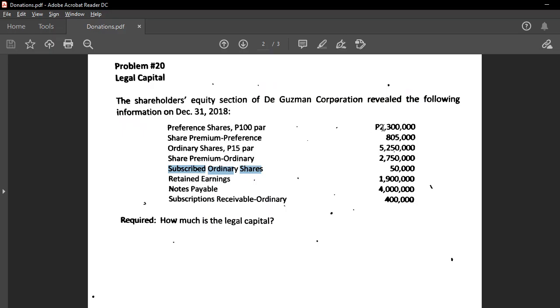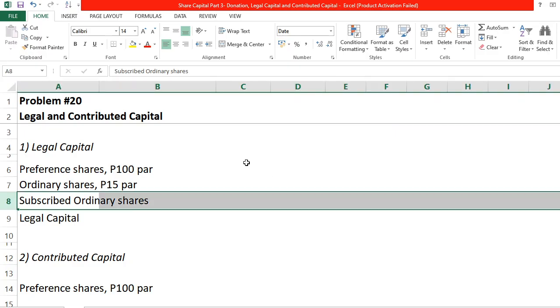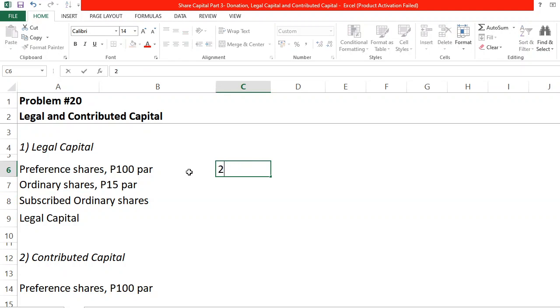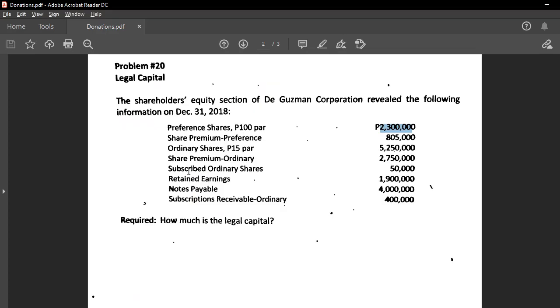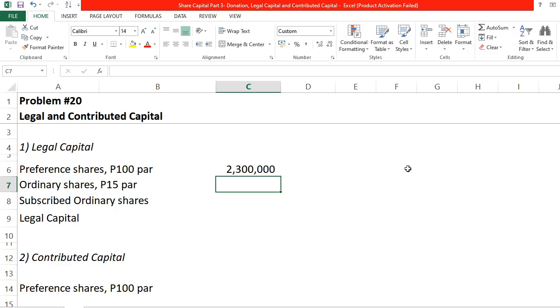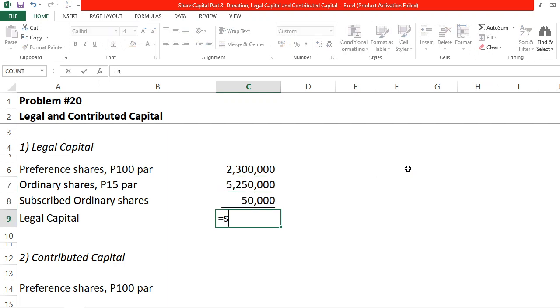So that is 2.3 to 300. And then we have ordinary shares of 5 to 50 and subscribed OS of 50,000. And therefore, the legal capital is the total of these three items measured at par. So that is 7.6 million.